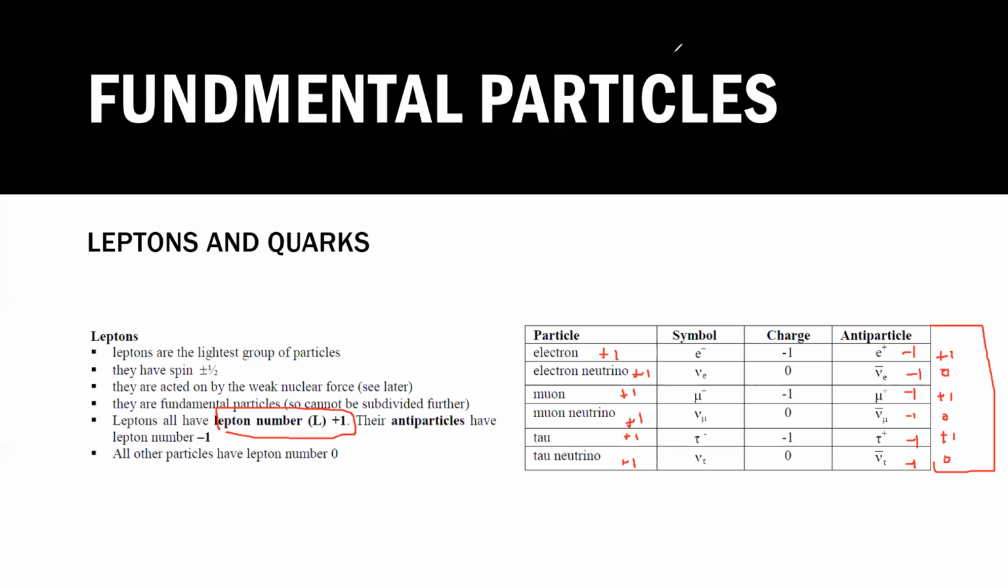Is it clear? The concept is that leptons are the particles which experience the weak nuclear force. These are the characteristics. So I want you to copy the characteristics of these leptons and this table as well. You have to learn the symbols, you have to learn the charges.